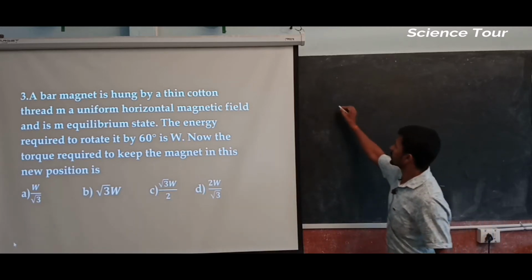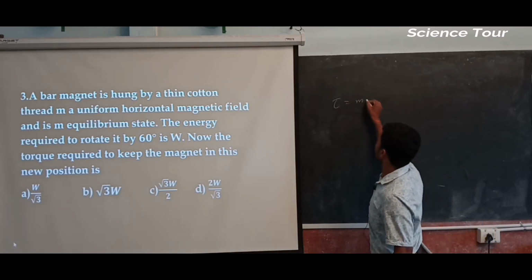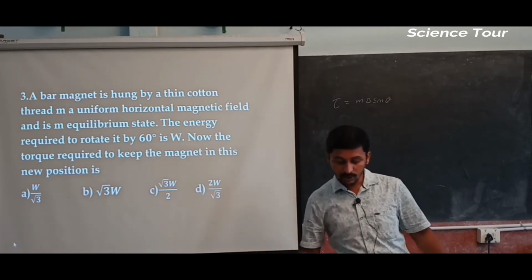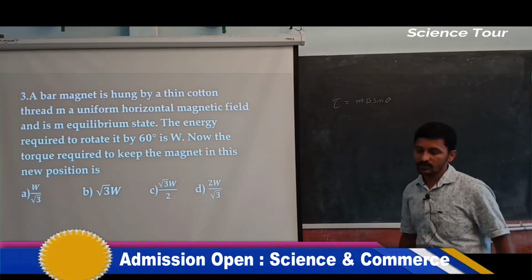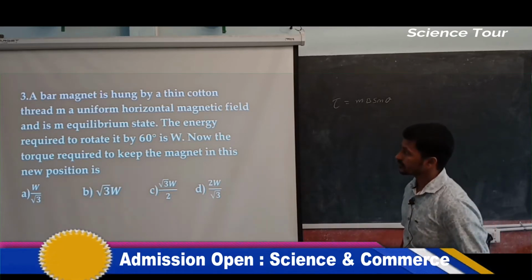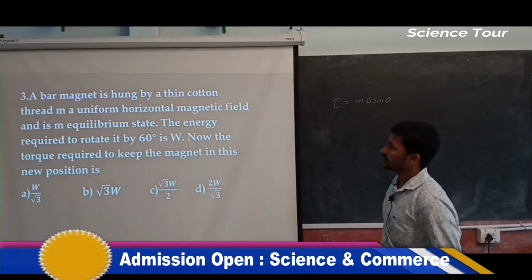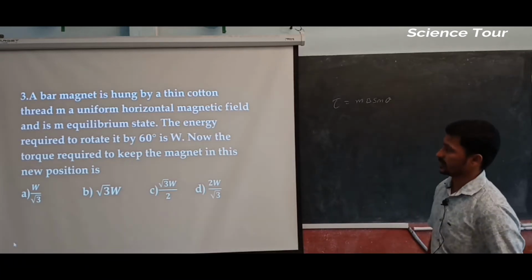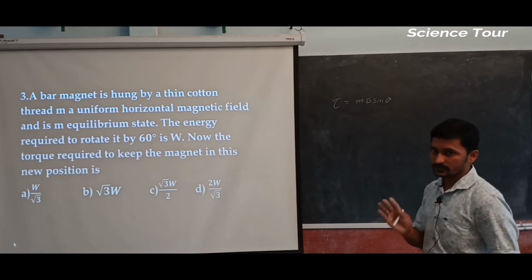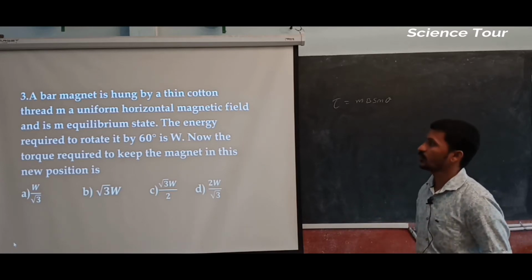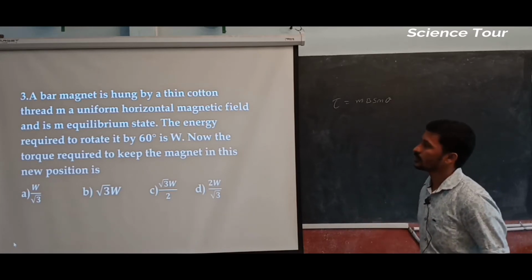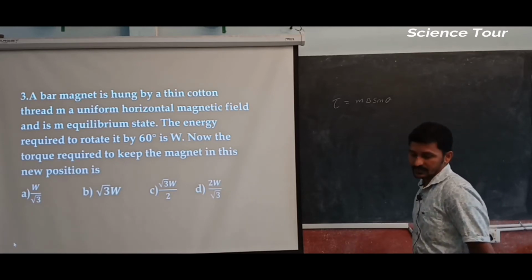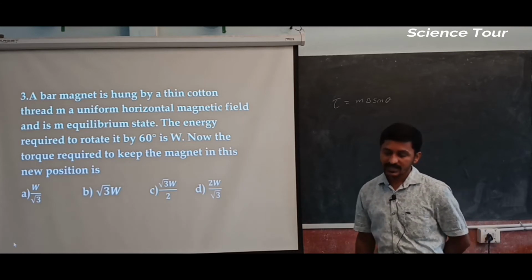What is that torque? Torque is equal to MB sin theta, but W is given, isn't it? The bar magnet is hung by a thin cotton thread in a uniform horizontal magnetic field and it is in equilibrium state. Equilibrium state means it is in a stable state. It is not going to rotate or oscillate. The energy required to rotate by 60 degrees.